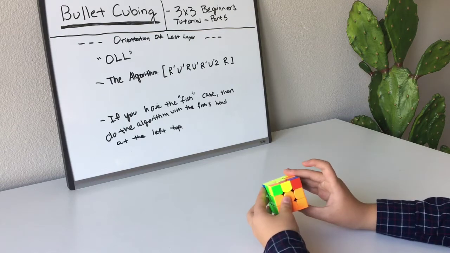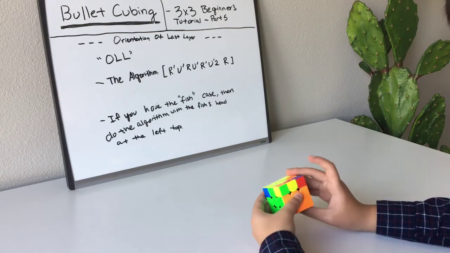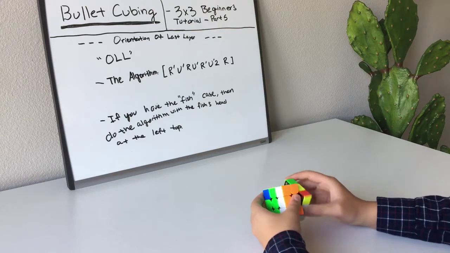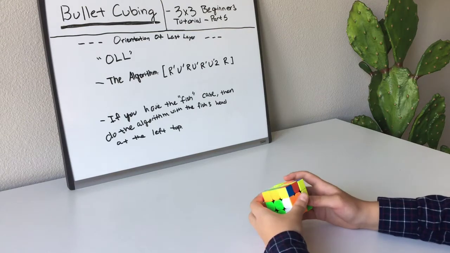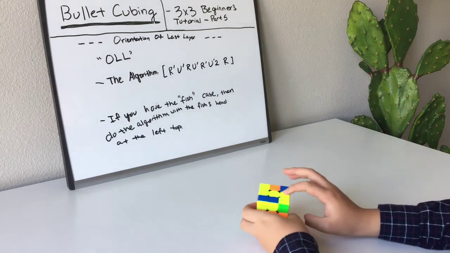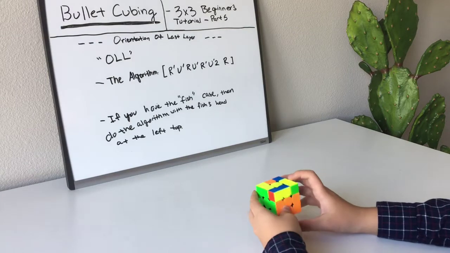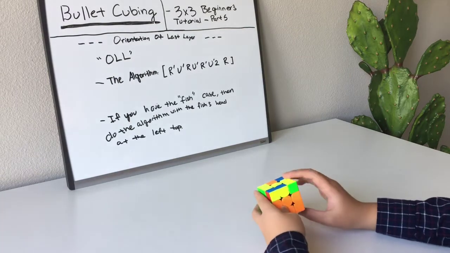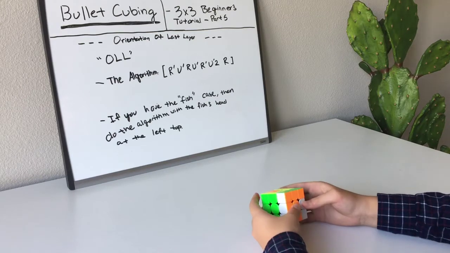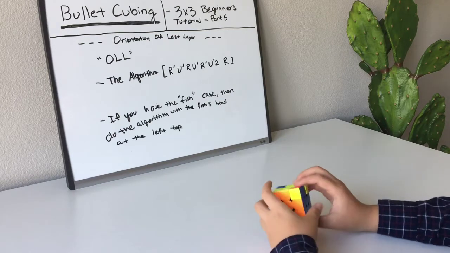And then now, do the algorithm again. F, R, U, R prime, U prime, F prime. And now you have a line. Have the line horizontally, and then do the algorithm again. F, R, U, R prime, U prime, F prime.